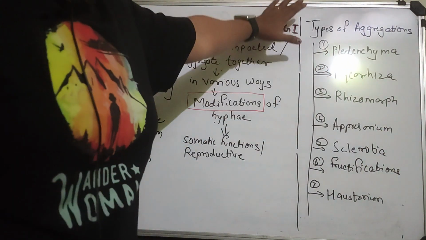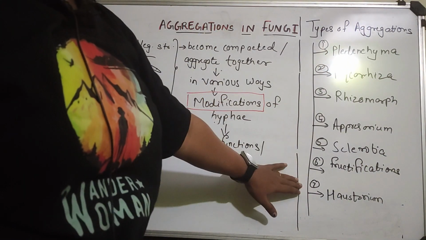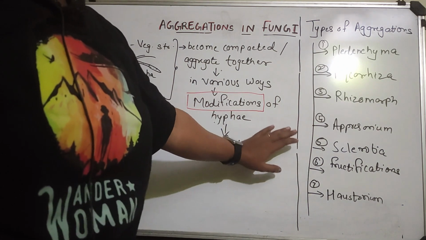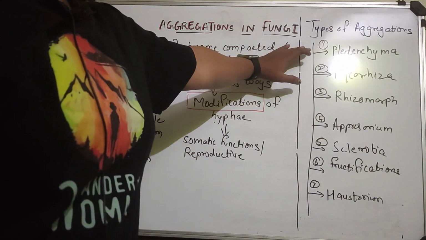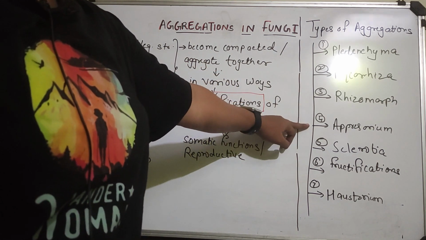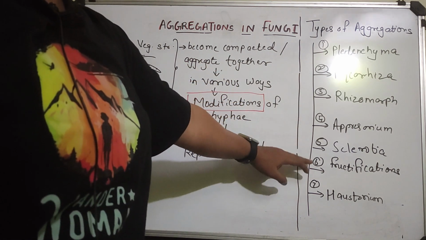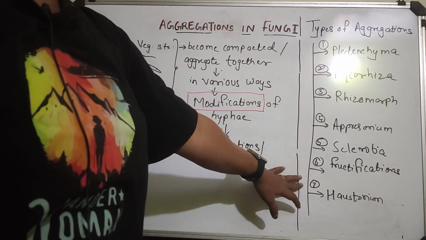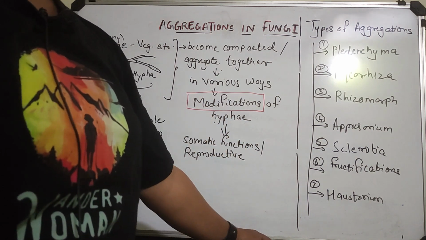Right? So students, these are the types of aggregations which we are going to understand one by one.